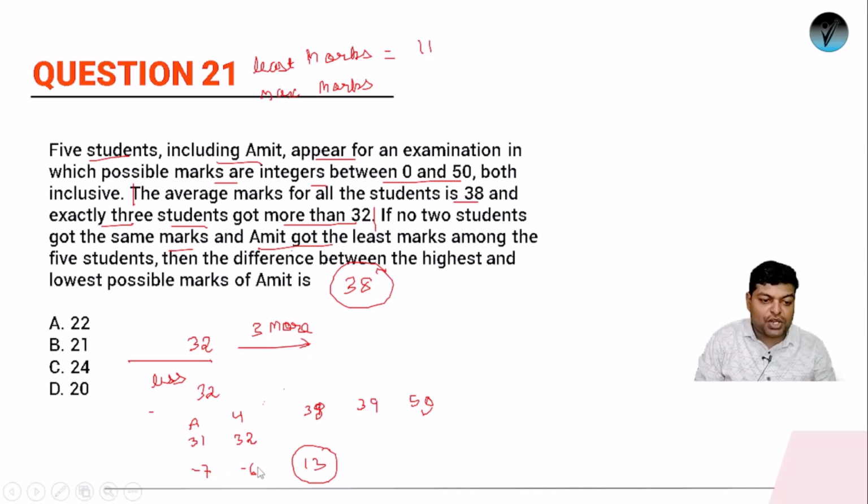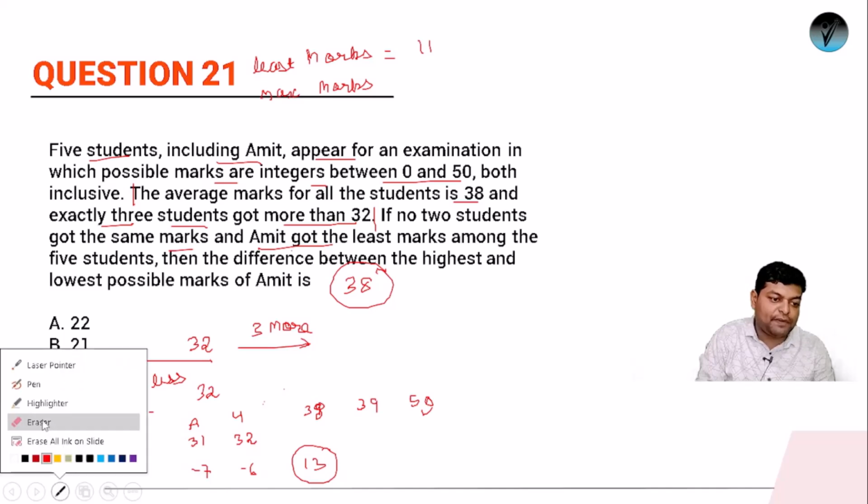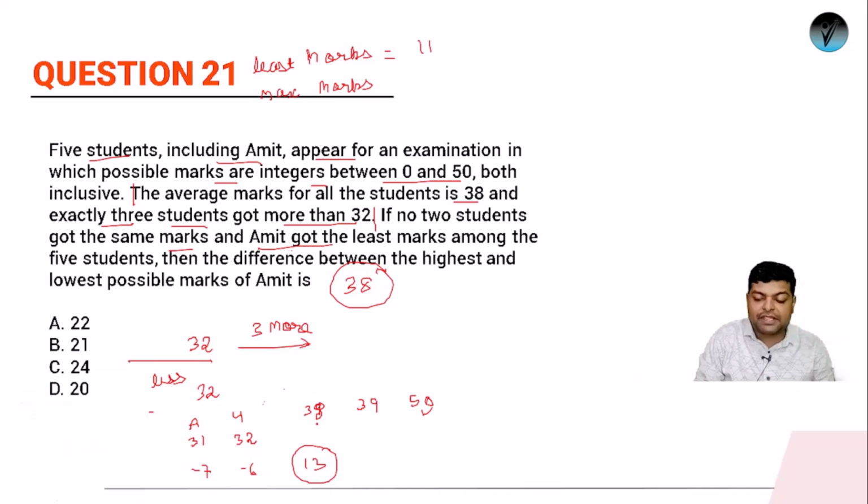यहाँ पर -7 का शॉर्टेज है, यहाँ पर -6, यानी overall there is a shortage of 13. अब ये जो 13 रुपीज का शॉर्टेज है ये फुलफिल हो पा रहा है क्या, देख लो. If suppose I am considering this 38, 39 and 50. 38 लाना था, he has brought 38, कोई एक्स्ट्रा नहीं है. यहाँ पर 1 रुपये एक्स्ट्रा हो रहा है and here also we are getting 12 rupees extra. So this 13 rupees will manage this 13 rupees. So the maximum marks that Amit can get is 31. So the difference of maximum least will be what? It will be 20. Okay, so for question number 21, the answer is 20.